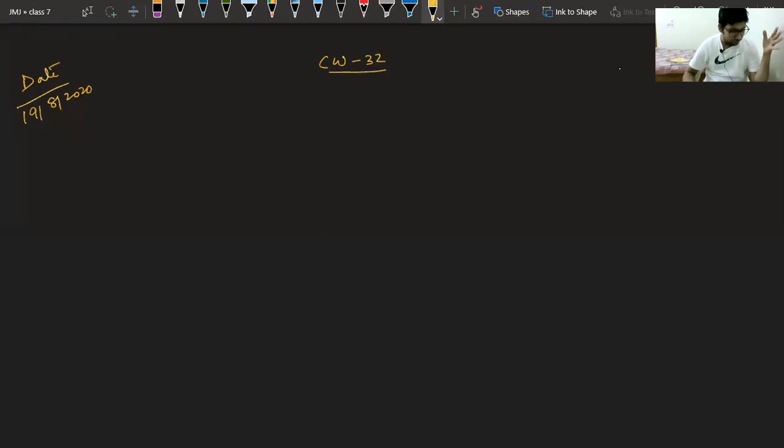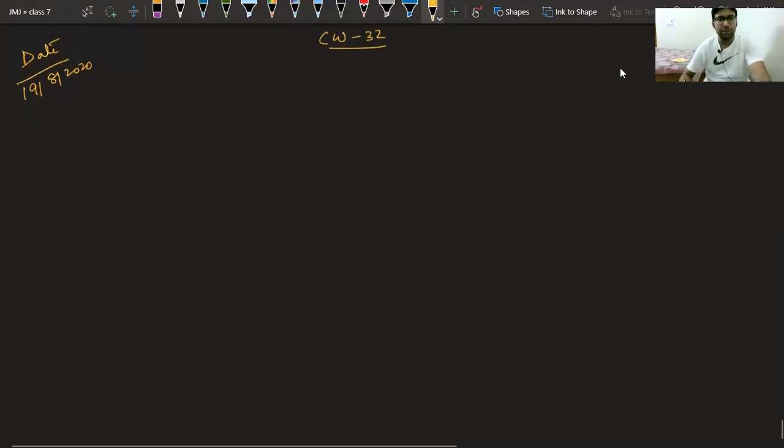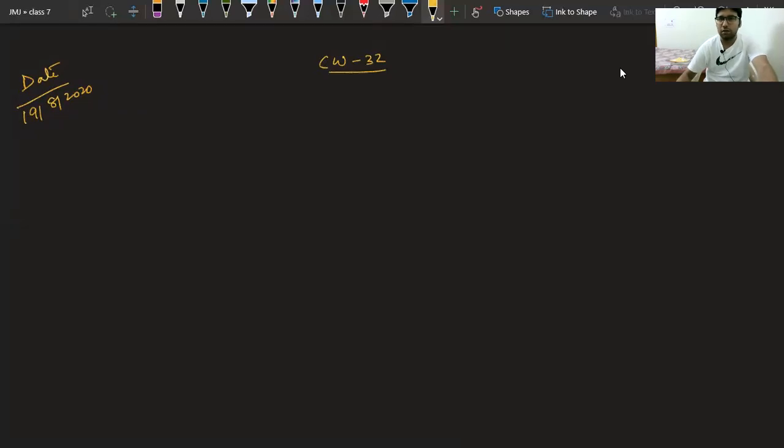So the concept after exercise 6.3 is two special triangles, equilateral and isosceles. Although we already know about them, still let us see them one more time. So we have two special triangles.